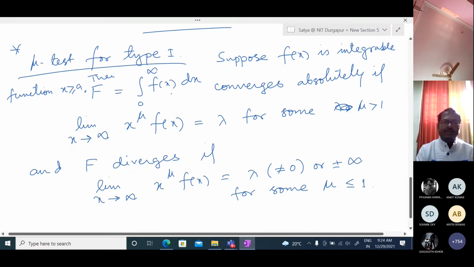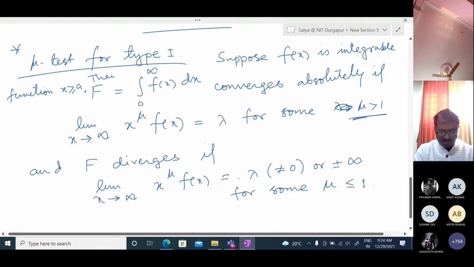Without going that way, this mu test helps you. To check whether this integration is convergent or divergent, we check the limit as x tends to infinity of x to the power mu f of x, with any mu greater than 1. If we get a finite value lambda, then we can say this integration is convergent.